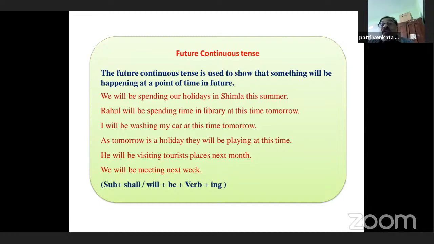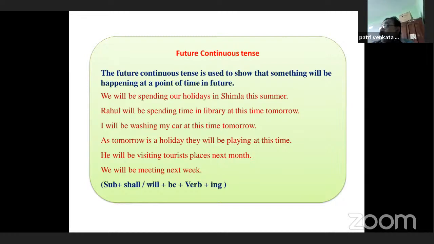Rahul will be spending time in the library at this time tomorrow. We will be spending our holidays in Shimla this summer. I will be washing my car at this time tomorrow. So it indicates an action that will be going on, that will be happening at a point of time in future.